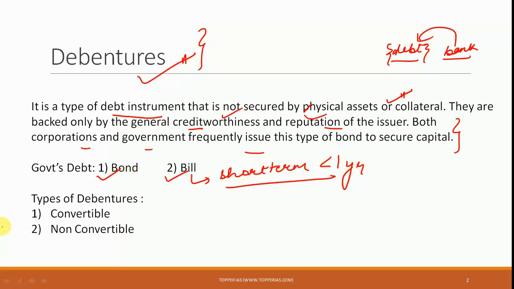And there are also types of debentures for the corporations. These debentures are basically of two types. One is the convertible type and the second is the non-convertible type.